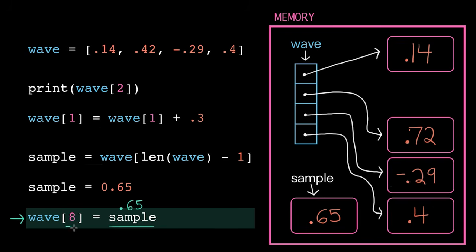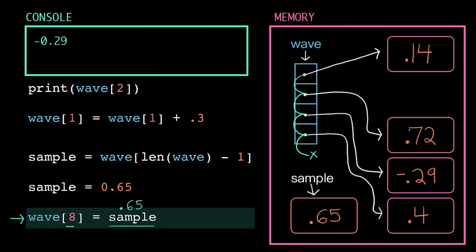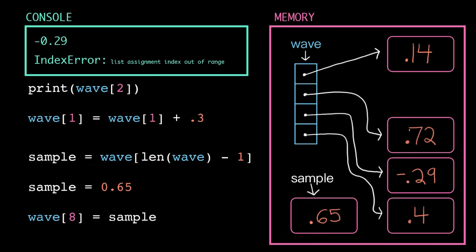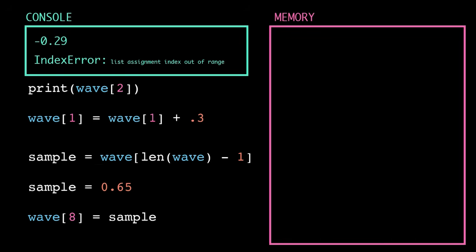Well, the left-hand side tells us to go find the variable wave, and then move an offset of 8. 1, 2, 3. Okay, and we ran out of slots. So what happens? That's going to be an index error. So the computer will display that in the console, and then immediately terminate the program because it doesn't know what to do. And as always, when we terminate a program, the short-term memory gets cleared.